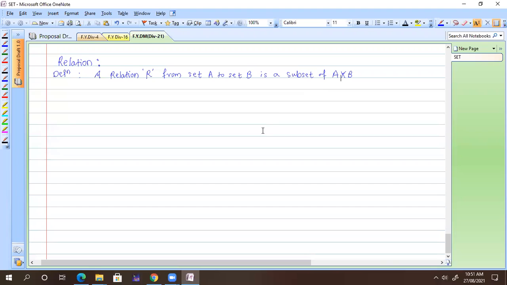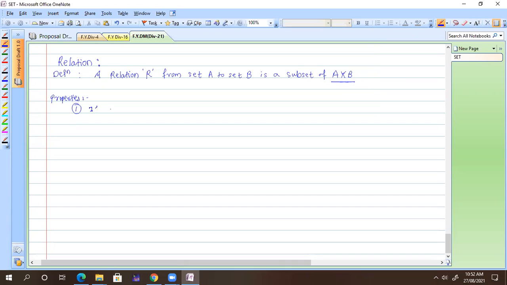Got it, everyone? So we define some properties, then we will go with the example. So write down the properties. Property number 1: what kind of elements we have in A cross B? Ordered pairs, absolutely.